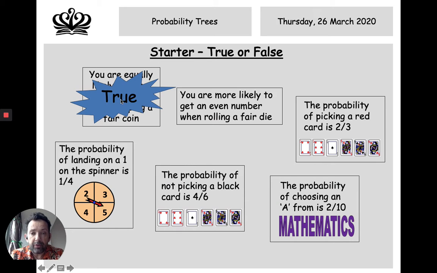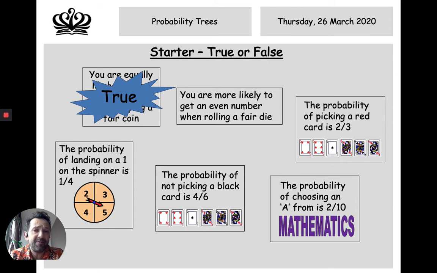But what about the others? You are more likely to get an even number when rolling a fair die. The key words here are more likely. More likely means a probability of more than 0.5 or more than 50% chance of something happening.